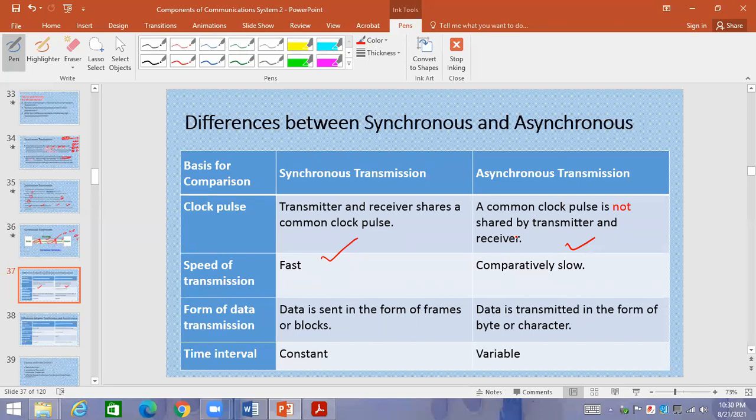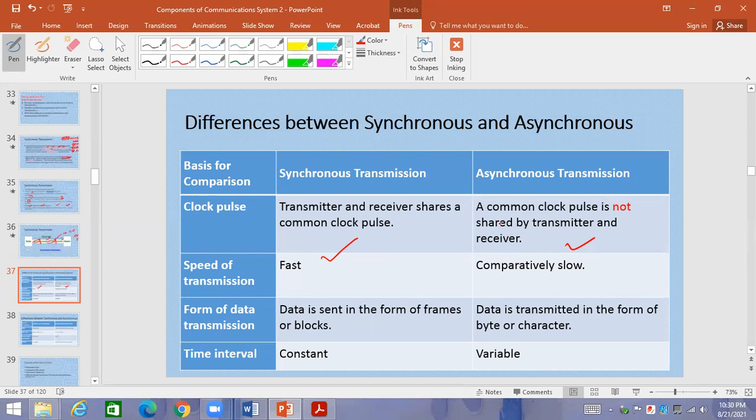Ayaz, the synchronous transmission is fast. Of course, synchronous transmission has got a better speed, a fast speed, if we compare it with asynchronous transmission. Good.